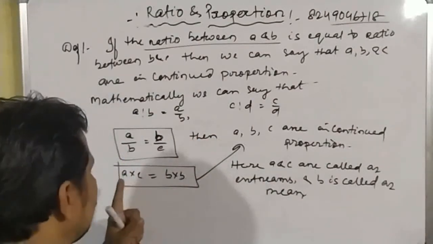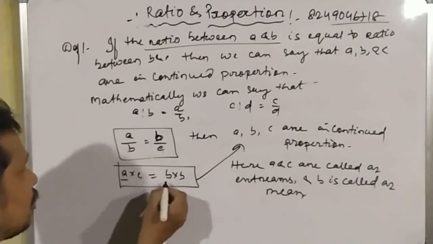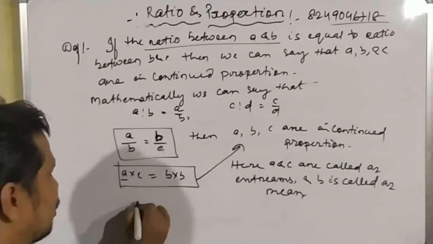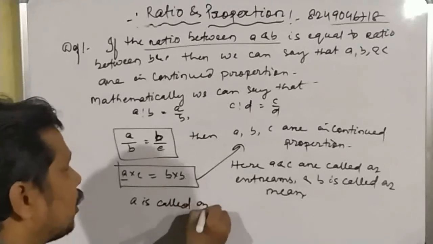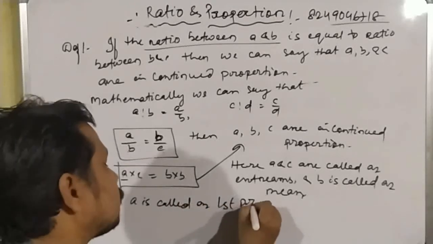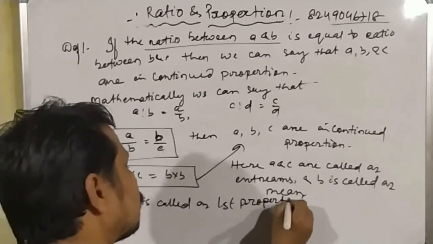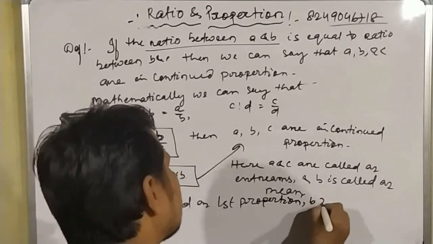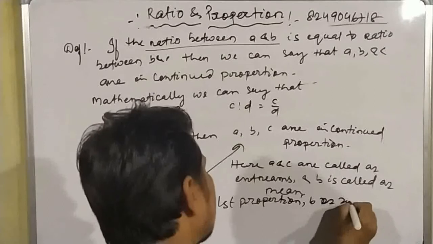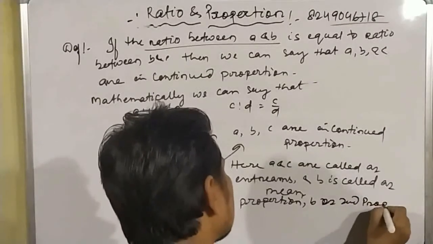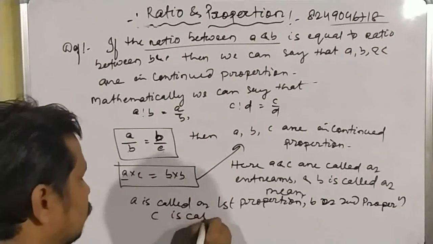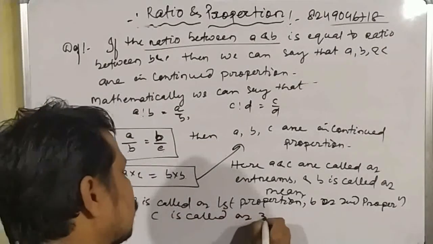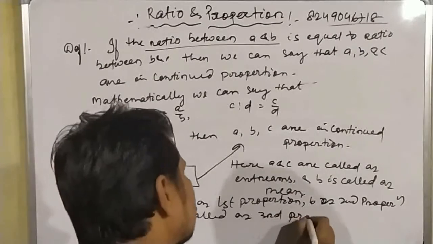So here A is called the first proportion, B the second proportion, and C the third proportion.